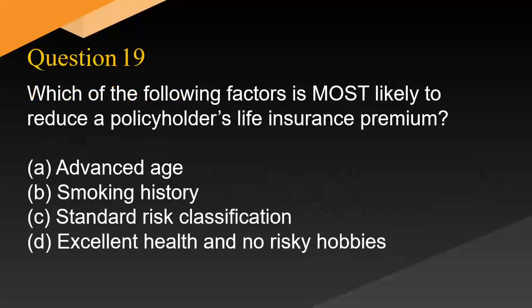Which of the following factors is most likely to reduce a policyholder's life insurance premium? A. Advanced age. B. Smoking history. C. Standard risk classification. D. Excellent health and no risky hobbies.